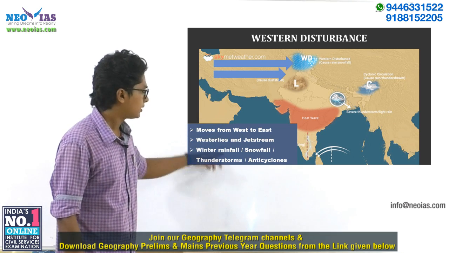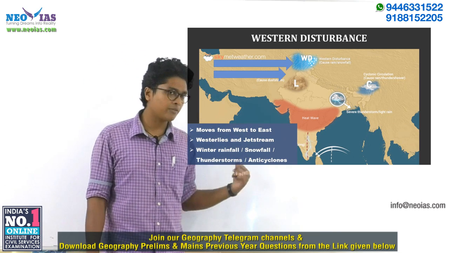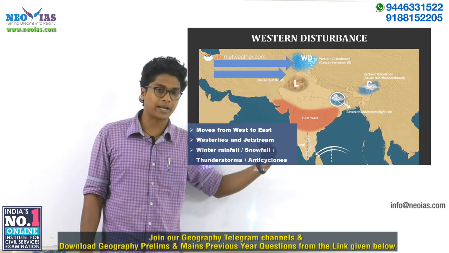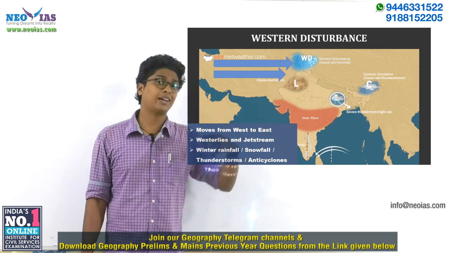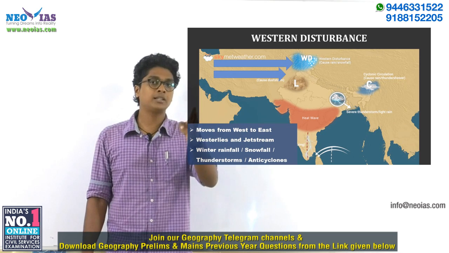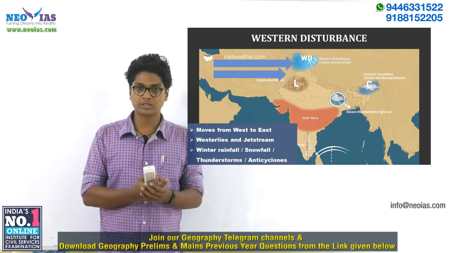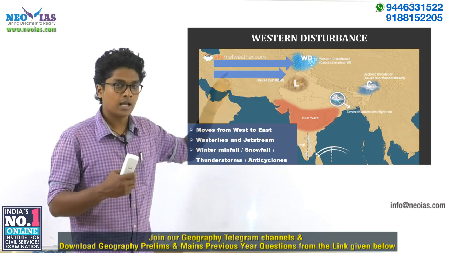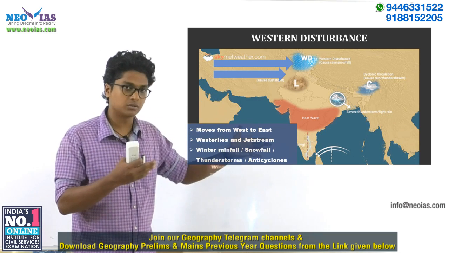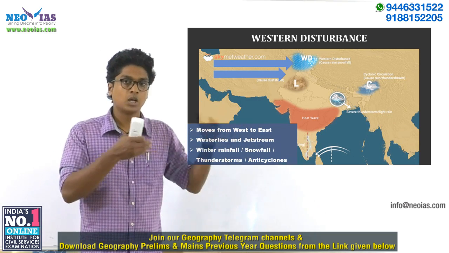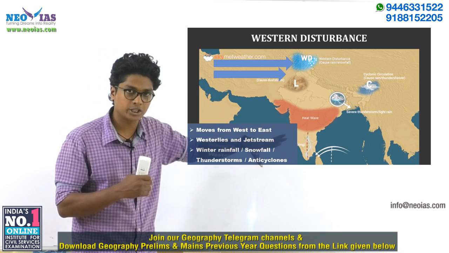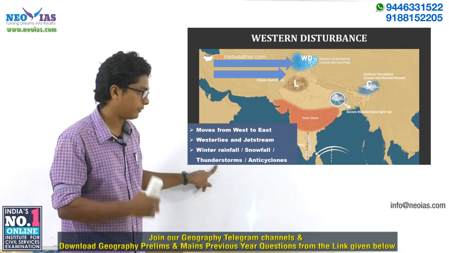Now the next one, thunderstorms. In some other video we will be discussing thunderstorms in detail, and you should keep in mind that for the formation of thunderstorms, moisture is necessary. So the western disturbance during the pre-monsoon season, in February and March, will be providing this moisture which is necessary for the formation of thunderstorms.